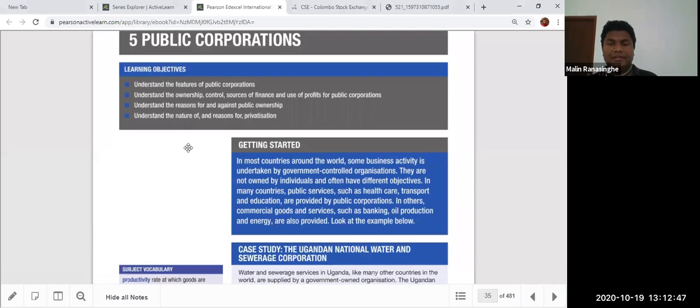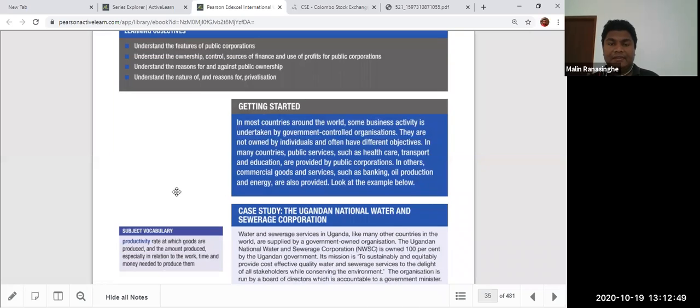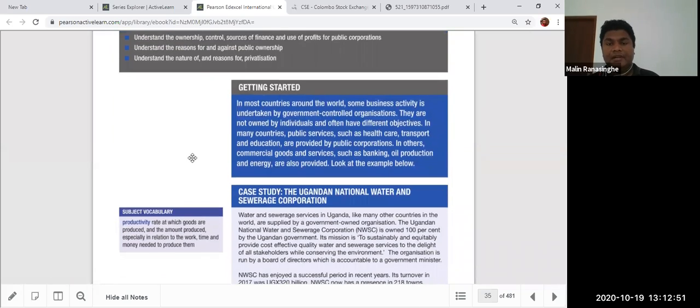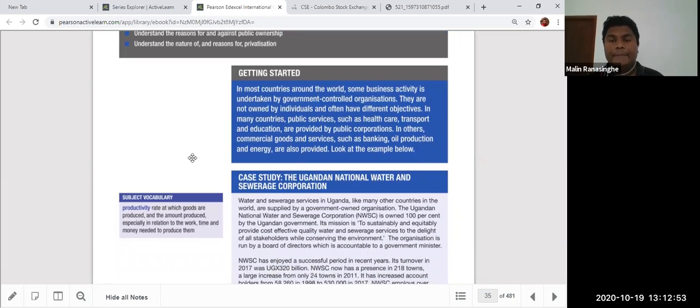In most countries around the world, some business activities are undertaken by organizations controlled by the government. They are not owned by individuals and often have different objectives. In many countries, public services such as healthcare, transport, and education are provided by public corporations. In others, commercial goods and services such as banking, oil production, and energy are also provided. Look at the example below.